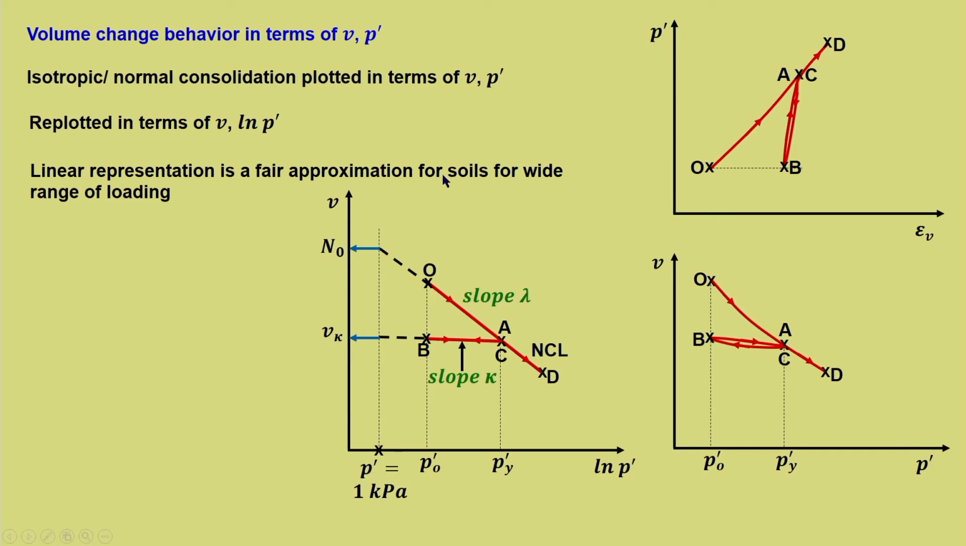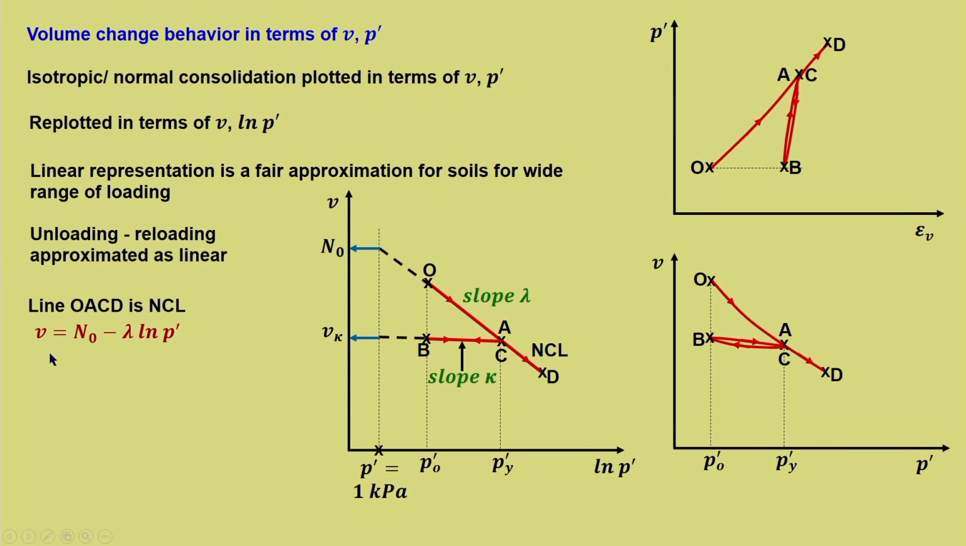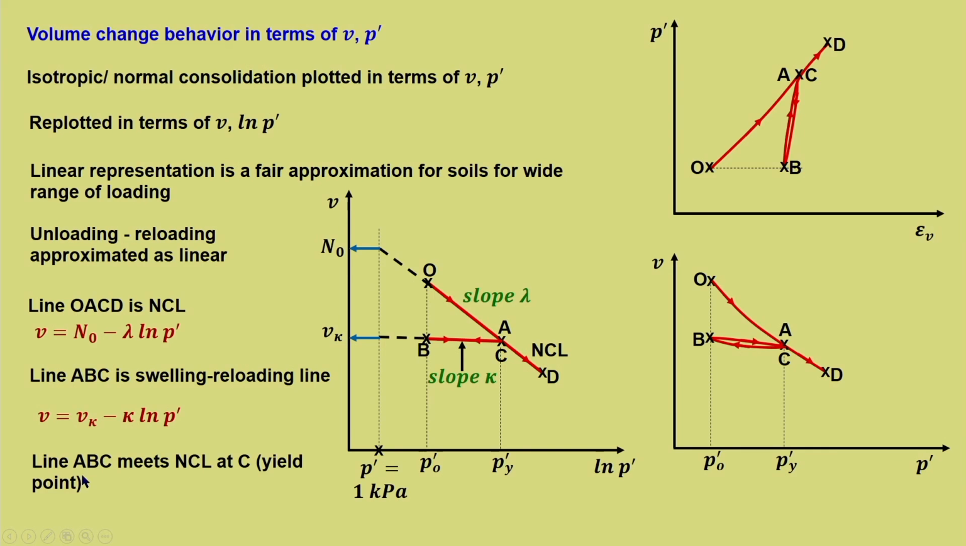Linear representation is a fair approximation for soils for a wide range of loading. Unloading-reloading is approximated as linear. Line OACD is the NCL, which you can represent by V is equal to N naught minus lambda ln P dash, same thing we have done earlier. Line ABC is the swelling-reloading line, for which V is equal to V kappa minus kappa ln P dash, that is to represent this particular line. Line ABC meets the NCL at C, that is the yield point.